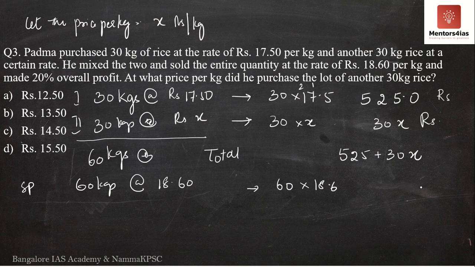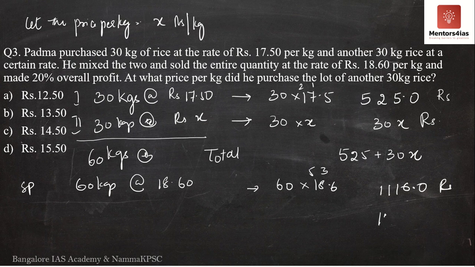So what is the total selling price of 60 kgs? We have a 0 here. 6 6s are 36. 8 6s are 48. 48 plus 3 is 51. 6 1s are 6. 6 plus 5 is 11. And a decimal point over here. Therefore, the selling price of 60 kgs at the rate of rupees 18 and 60 paise is 1116 rupees. However, this 1116 rupees is with a profit percentage of 20%.